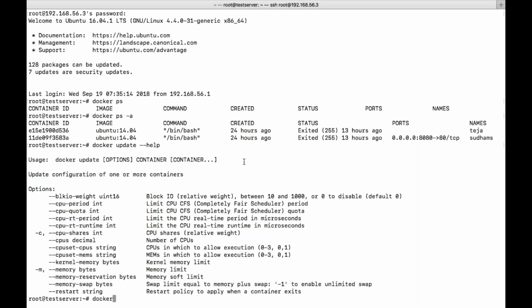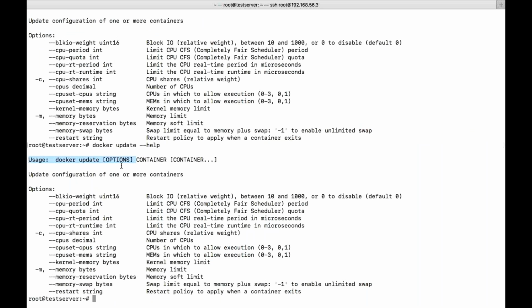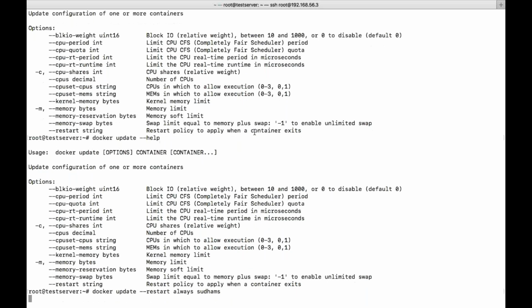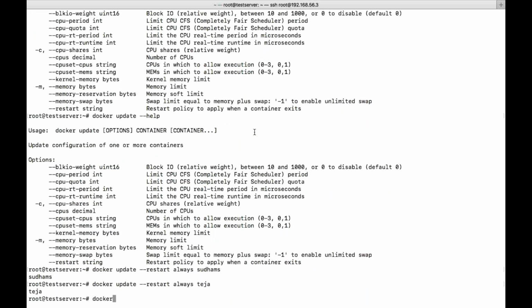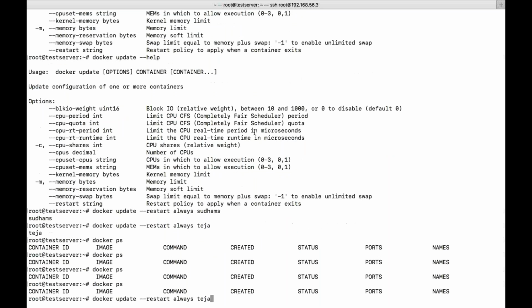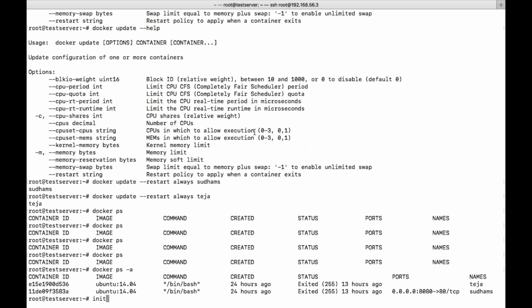So docker update. What do I need to give now? You need to give the container name or the container ID, and the option you want to set. So it should be restart always, and the container ID. What is the container ID? Let's give Sudham's, and then it is feature. Now let's see whether it will start automatically, or let us try to reboot the system and see whether it will automatically start or not. Now I'm restarting my system.